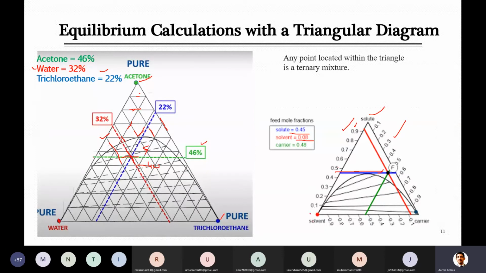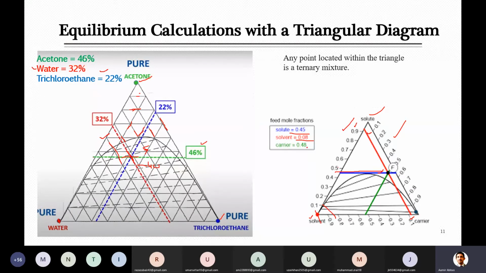Let's see where solvent is located. Solvent is located on this side of the diagram. Here it is 100%, and its value should reduce from there. You can see on the bottom side its values are given: 90%, 80%, and so on. Then you read that this is 10% for solvent, and we will draw a line indicative of 8% of the solvent with this red color.